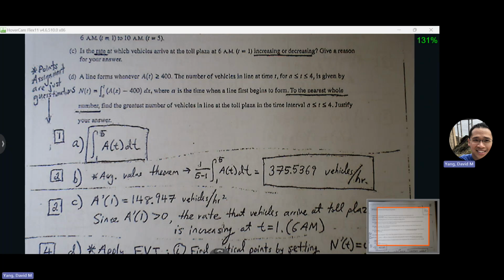You just look at if it's positive or negative, and do you have to compare the acceleration? Yeah. So I think the only time you have to compare velocity and acceleration is if it's an explicit particle motion problem where they ask you, is the speed increasing or is the speed decreasing? That's the only time you're gonna have to compare your velocity and acceleration.